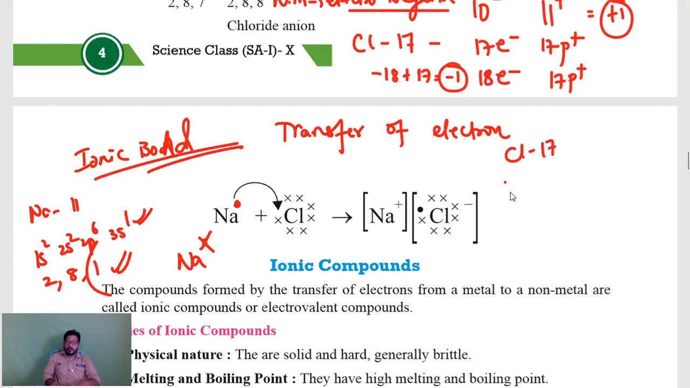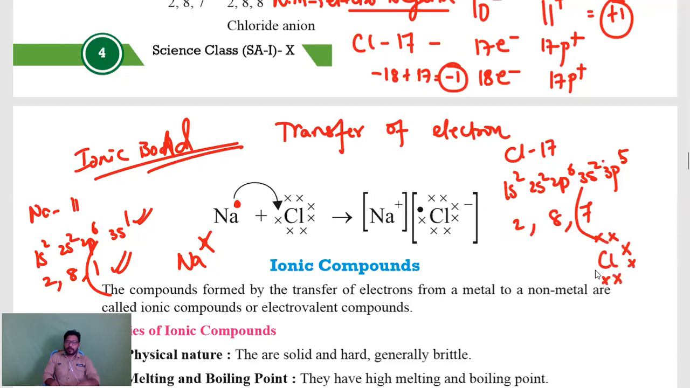Coming to chlorine, chlorine atomic number is 17. If you write the electronic configuration, it is 1s2, 2s2, 2p6, 3s2, 3p5. This you can write as 2, 8, 7. So 8 plus 2, 10, plus 7, 17. What are the outermost electrons? 7 are outermost electrons. So how to represent chlorine with 7? 1, 2, 3, 4, 5, 6, 7. That's what you can see here, 7 crosses will be there.